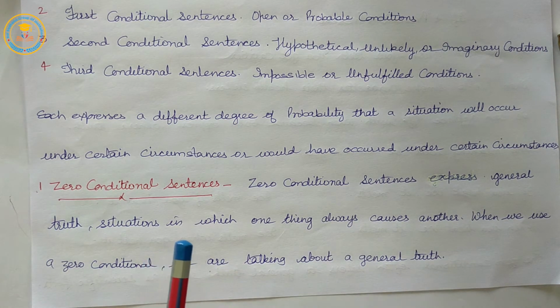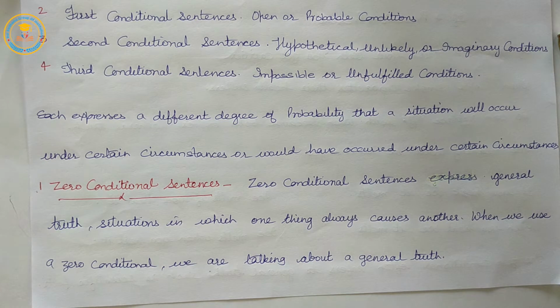The zero conditional is used when the time being referred to is now or always, and the situation is real and possible. Listen carefully.